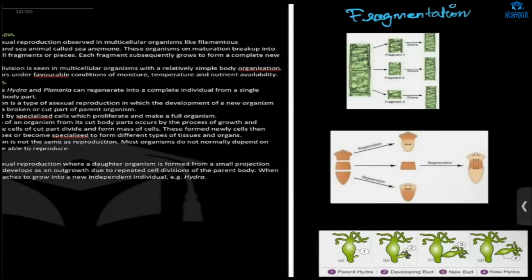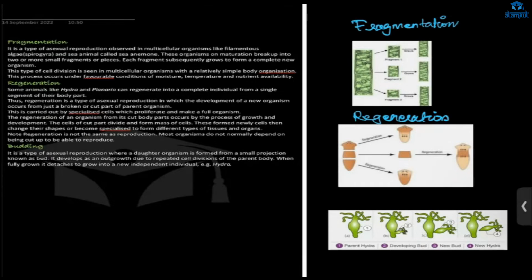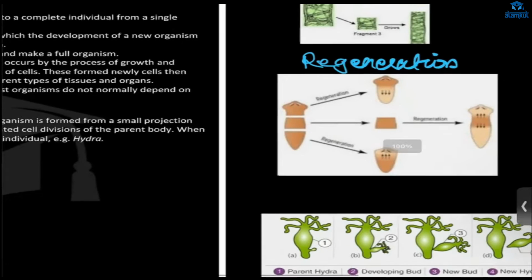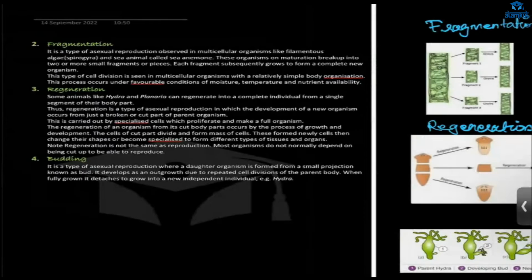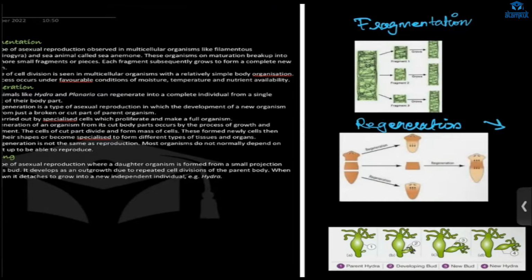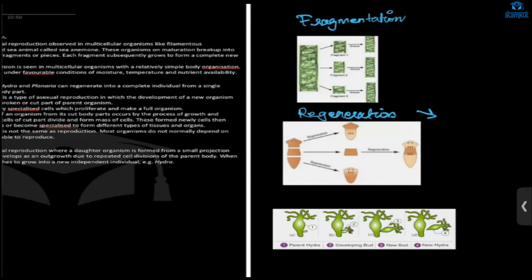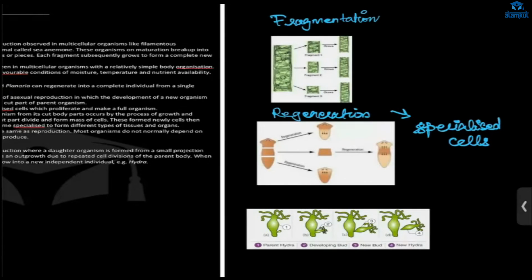Okay. Next, regeneration. Here, the body part is cut in any direction, then it grows into new individual, like in the planaria. Okay. And what is the difference here in regeneration and in fragmentation? In regeneration, specialized cells are made. Okay, here specialized cells. Because of this specialized cell, there is growth here.